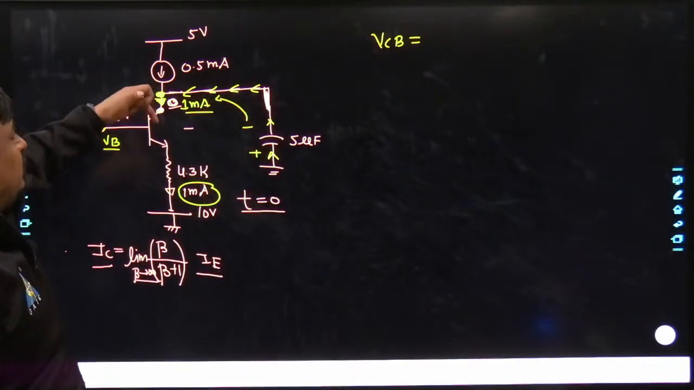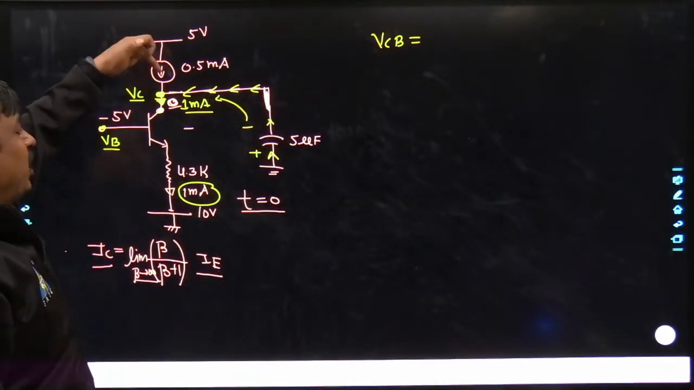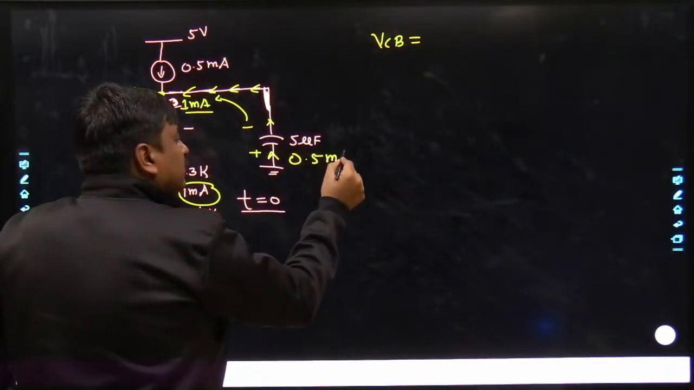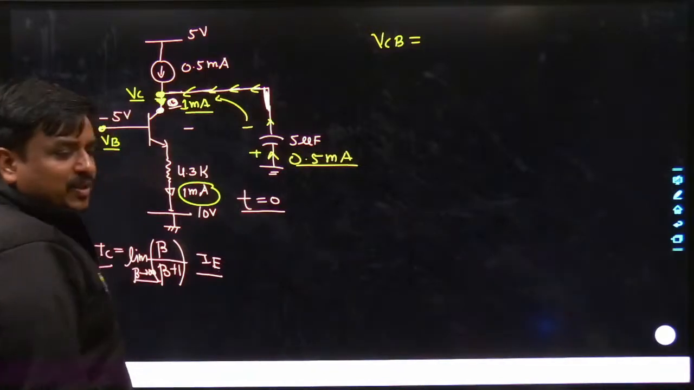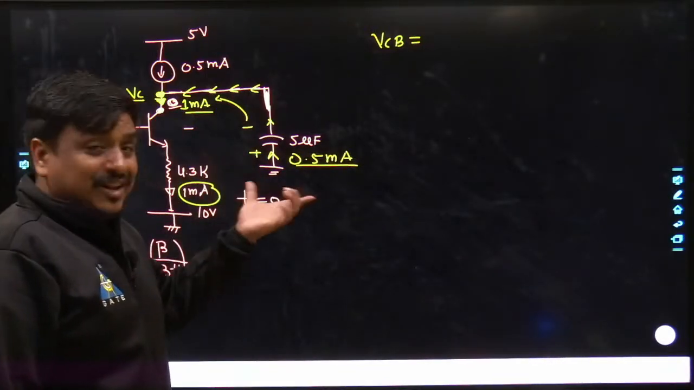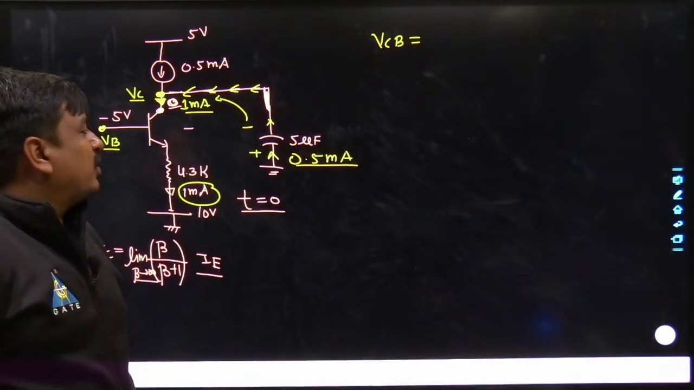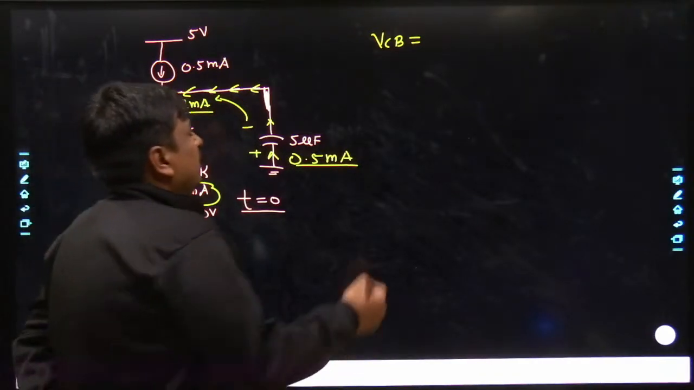May I know what about this voltage, my dear friends? This current is always 1 milliampere, this current is always 0.5 milliampere. That means a constant current would move across this capacitor, so this capacitor would charge linearly. May I know what would be the rate of charging? You can calculate. That's very easy.